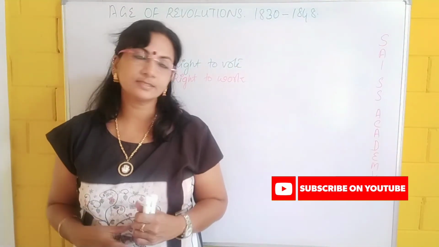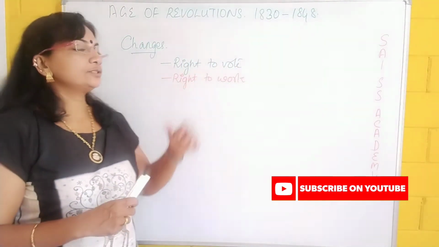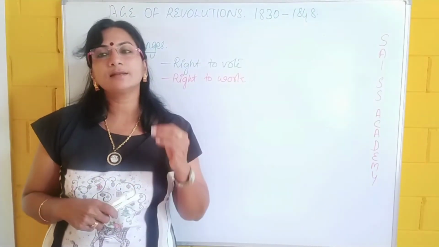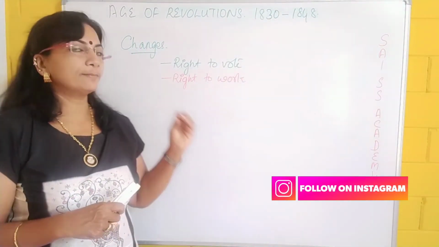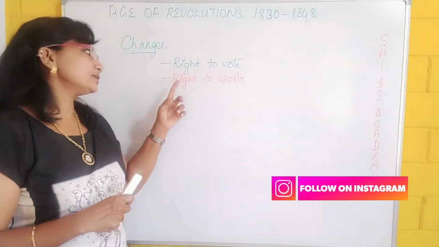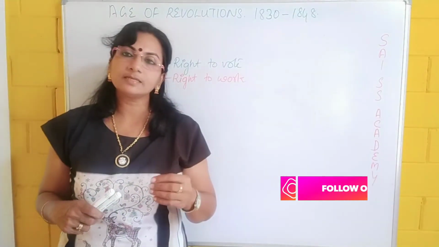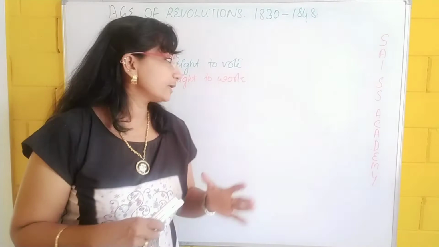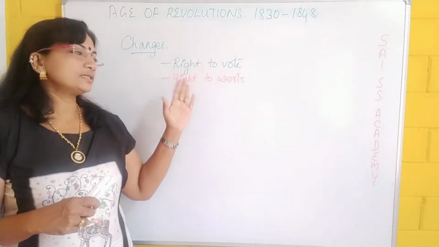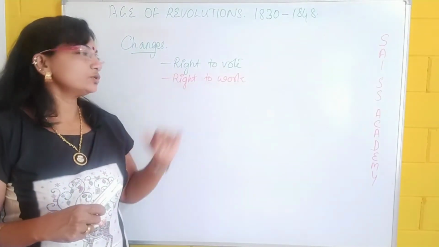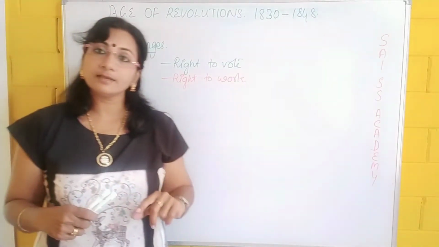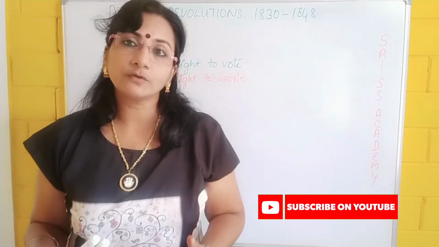What were the changes? First change is the right to vote, granted to all adults above 21. And next is the right to work. Right to work means national workshops to provide employment were set up. Employment was set up for giving work to all. These are the changes. And again we can talk about the other revolt, the revolt of the weavers.